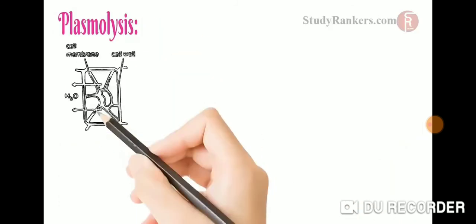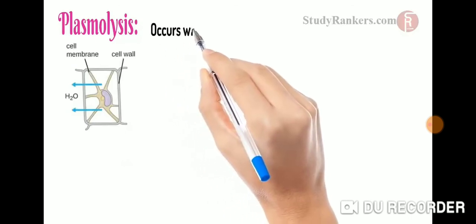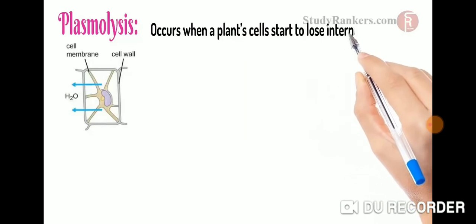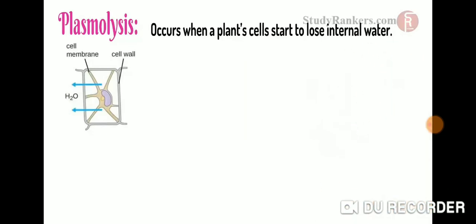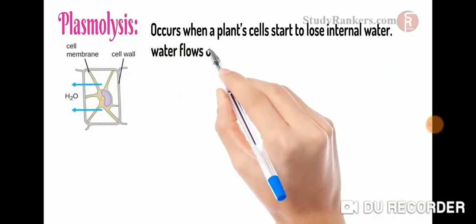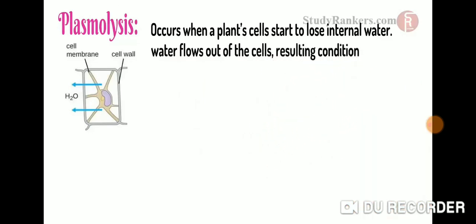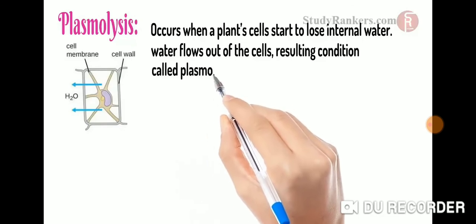Plasmolysis. Plasmolysis occurs when a plant cell starts to lose internal water. The water flows out of the cell in a process known as osmosis. The result is a condition called plasmolysis.